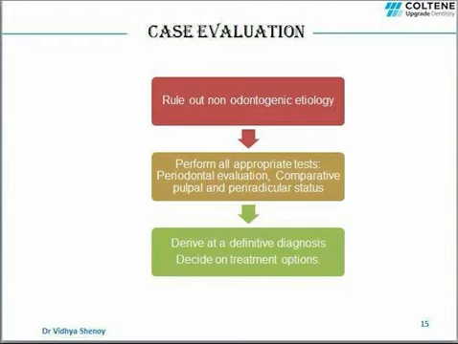Check for tenderness of the tooth, swelling or sinus tract associated with the tooth. Evaluate the radiographic findings such as periapical radiolucency, quality of obturation, etc. Any separated instrument, ledges or other procedural errors can be evaluated from a radiograph. Then arrive at a definitive diagnosis and decide on the treatment options.